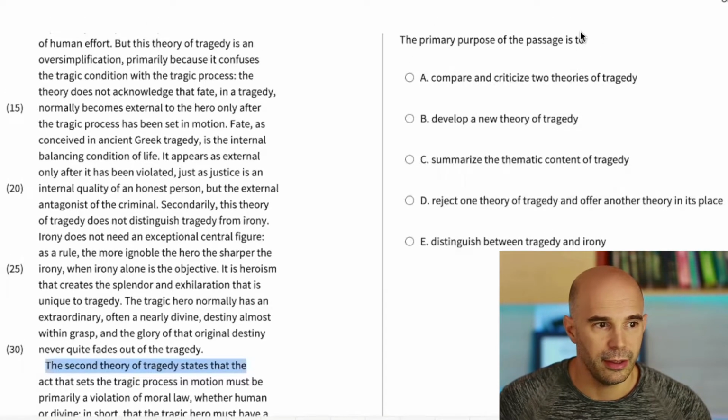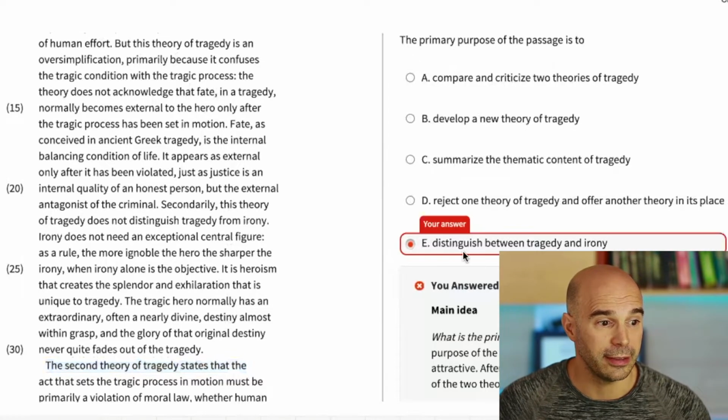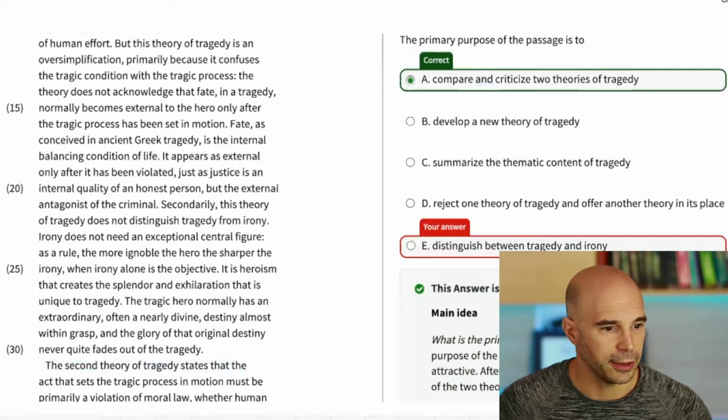How do I know? Well, because I read all of the big picture stuff, and if answer choice E is in there, it's just a detail. And I accidentally clicked it, and of course it's showing me that is the wrong answer. So I'm going to go with A, and of course that is correct.